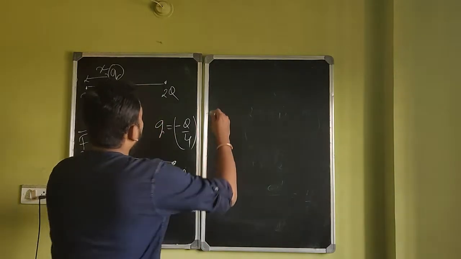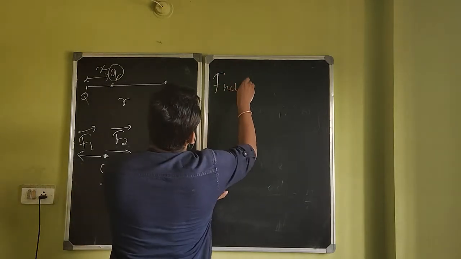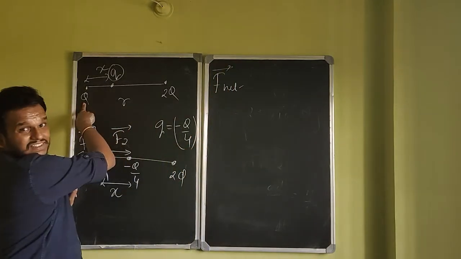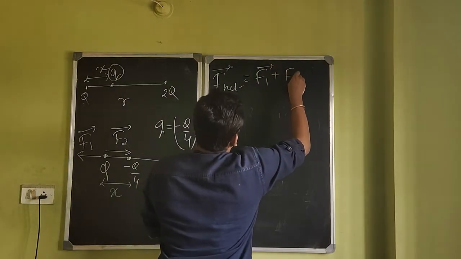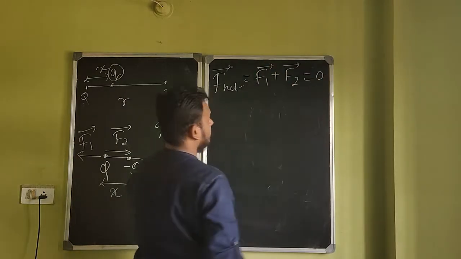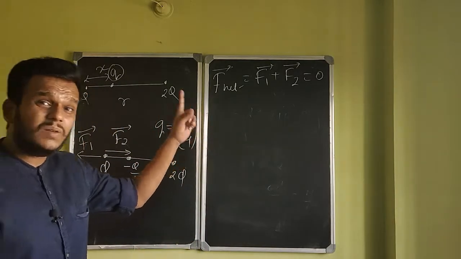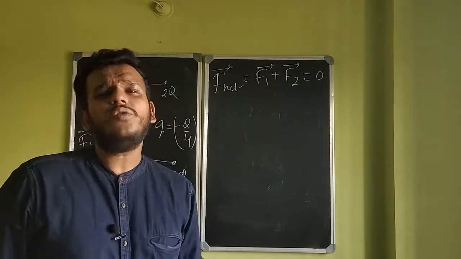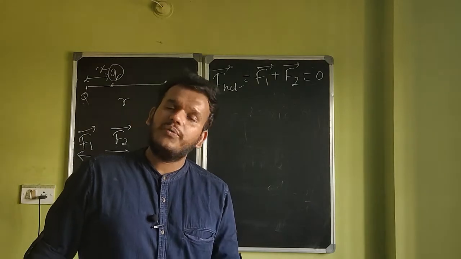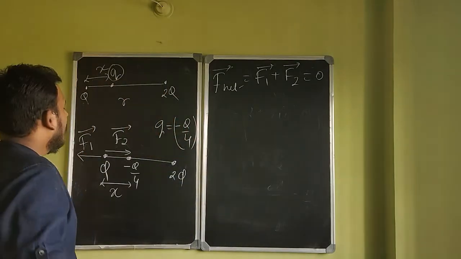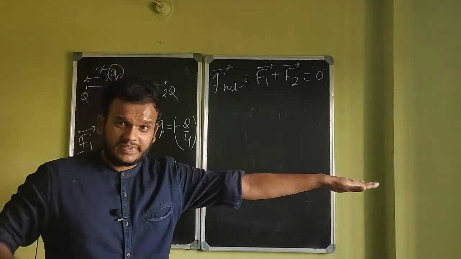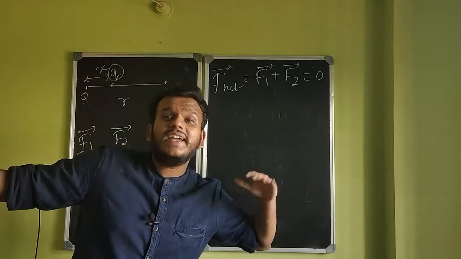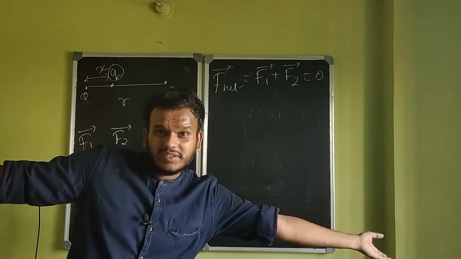For example, net force on this is, please listen, F1 plus F2 should be 0. F1 the vector plus F2 the vector should be 0, because how do you find net force on a single charge? Vector addition. Now choice is yours. Either you take right side as positive, then left side becomes negative. Or if you like left side as positive, then the right side becomes negative.